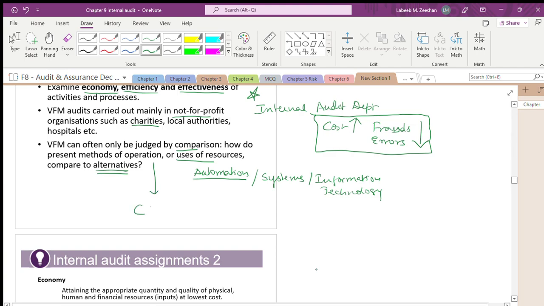You have cash deposit machines, CDMs. In some cases, ATMs and CDMs will be in one system only. Means you can deposit and withdraw from the same. That is nothing but value for money.